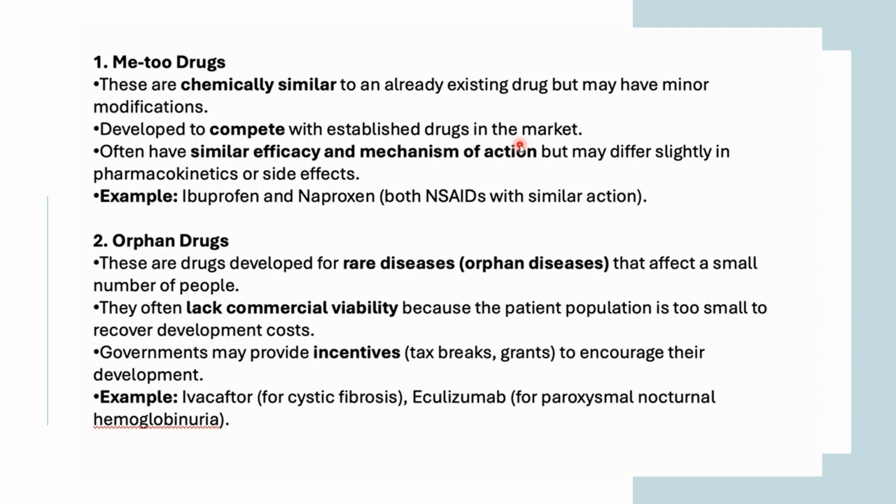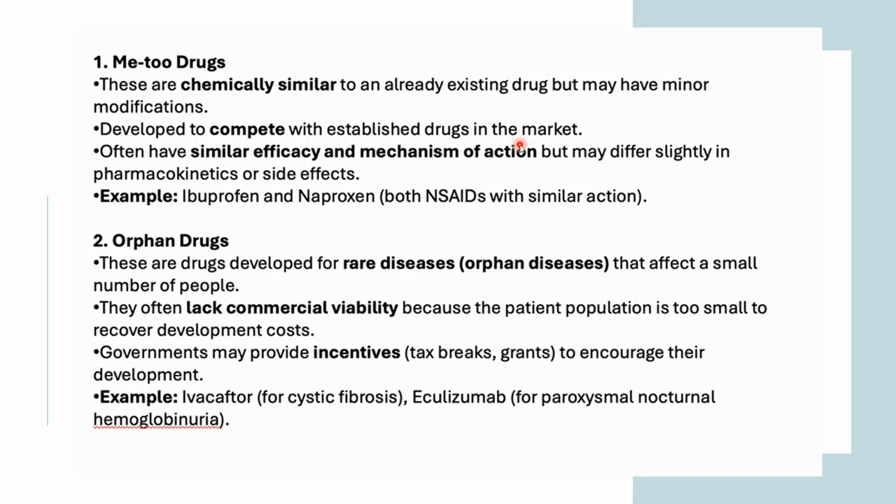They often lack commercial viability because the patient population is too small to recover development cost. Government may provide incentives to encourage their development. So these drugs are not commercialized that much. It lacks commercial viability because the patient population which actually requires that particular drug is very low, right?